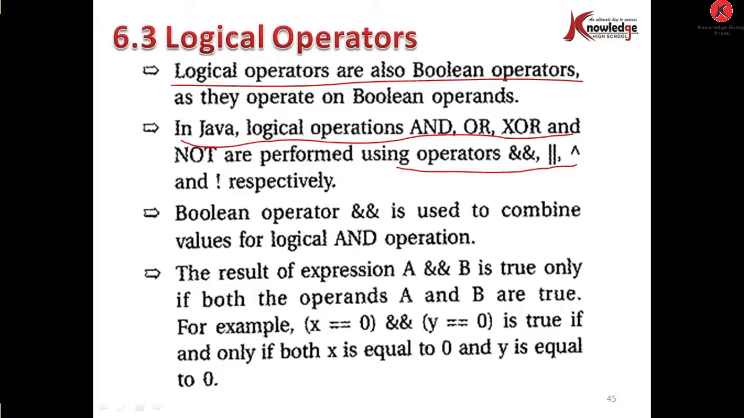The Boolean operator AND is used to combine values for the logical AND operation. The result of the expression A && B is true only if both the operands A and B are true. For example, x == 0 && y == 0 is true if and only if both x is equal to 0 and y is equal to 0.